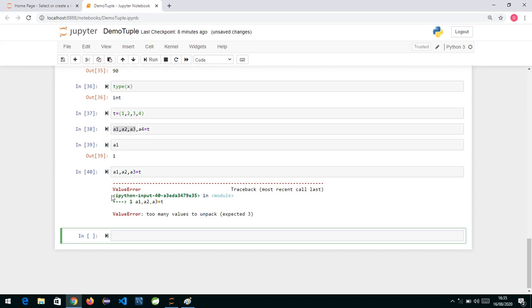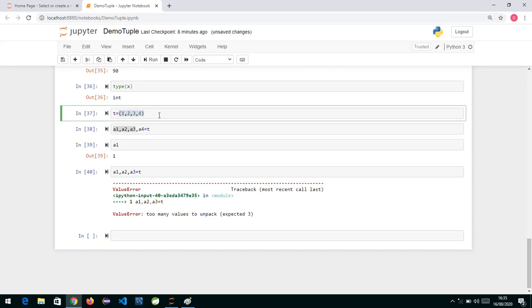We get a ValueError. Why? Because if your tuple has 4 elements inside it, exactly 4 variables should be there while unpacking. Otherwise, it gives you an error. Okay, so packing and unpacking, we were using this previously also.